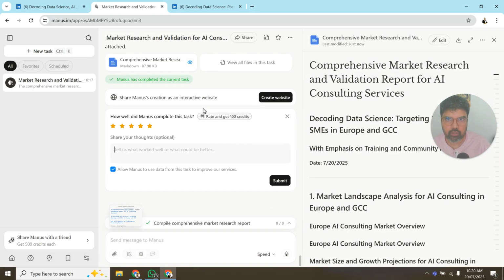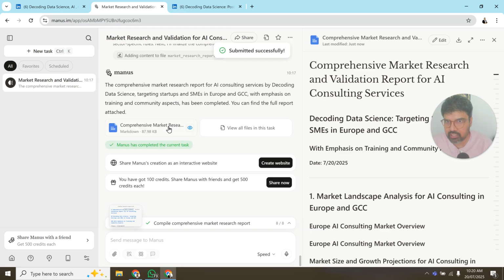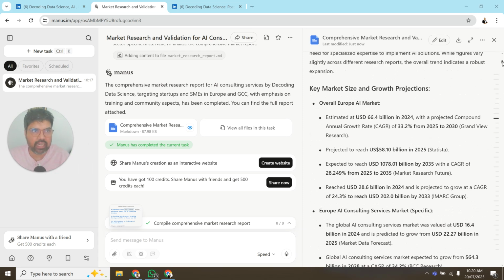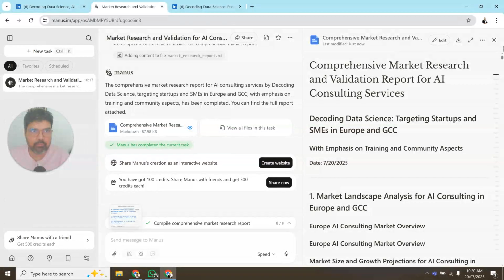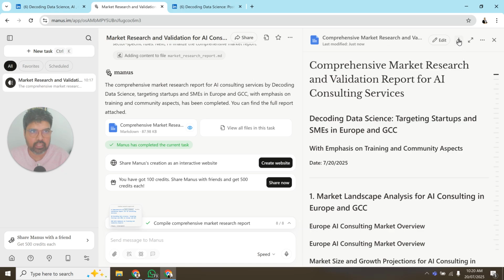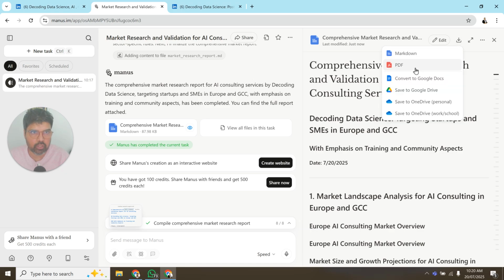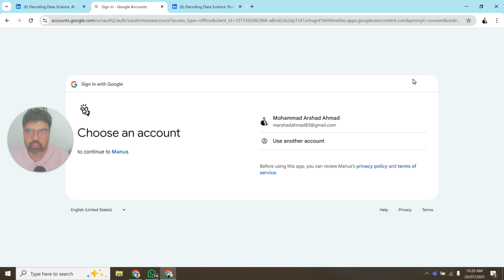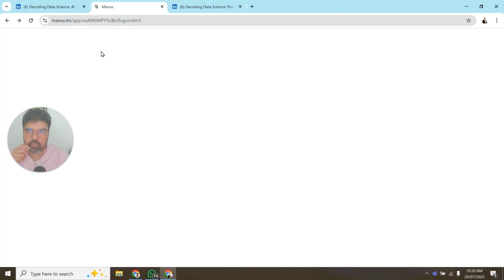And always when you're using Manus, you can give particular feedback to get it right, because it is very credit sensitive. I have got a very good document, if you can see here, and it is a big document. If I want to download it, there is an option for downloading. Let me download it in Google Docs. Oh no, one second, let me go back.